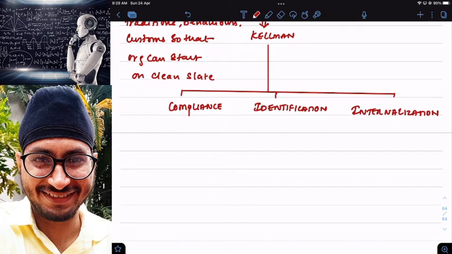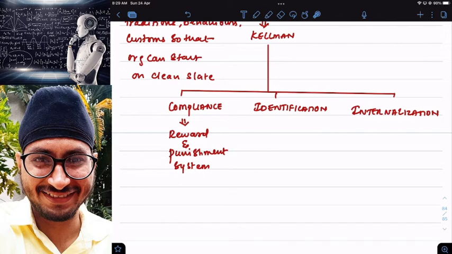Compliance means reward and punishment system. Bring it clearly in your organization. Whenever you're changing, you bring a reward and punishment system. If employees of your organization are listening to you and are making changes in the way of their work, then give them reward. In case employees are not listening to you, they are not ready to change as per your requirements, then give punishment to them. So good behavior, I will give you reward. Bad behavior, I will give you punishment.